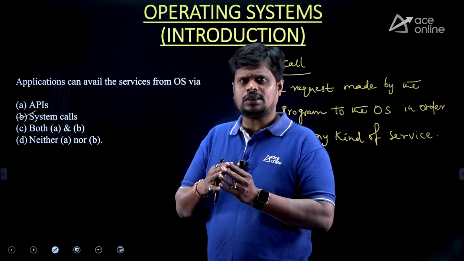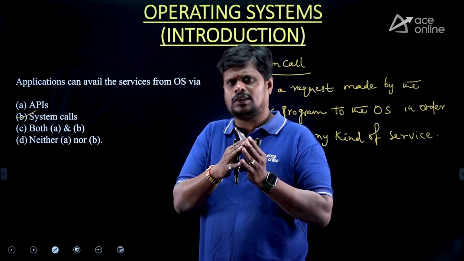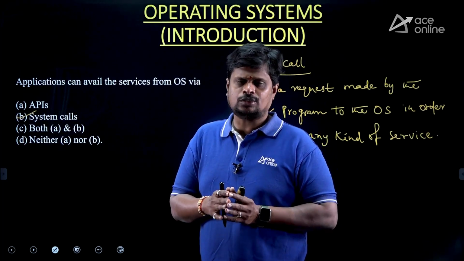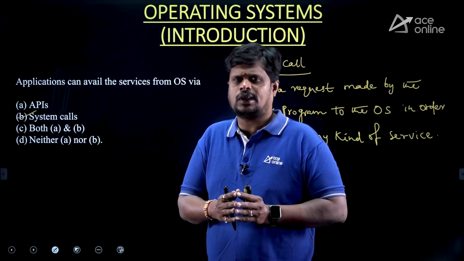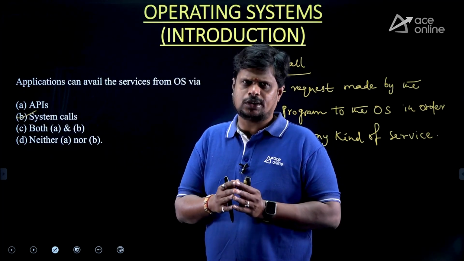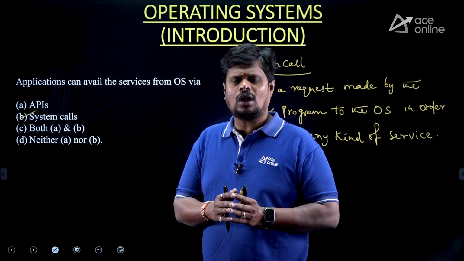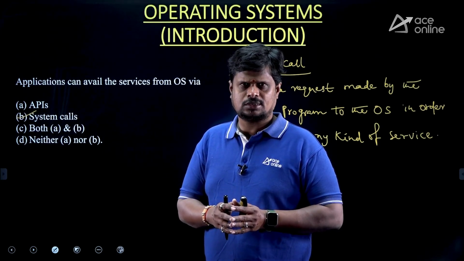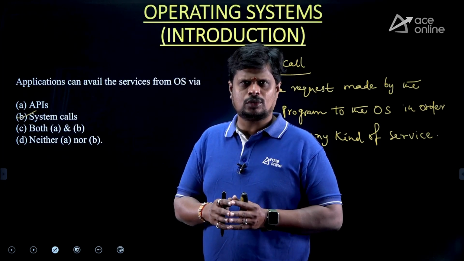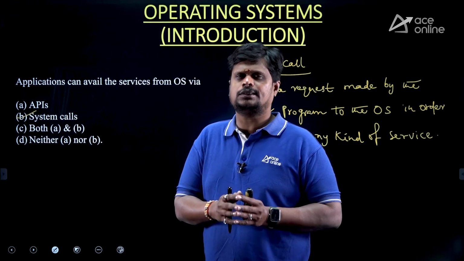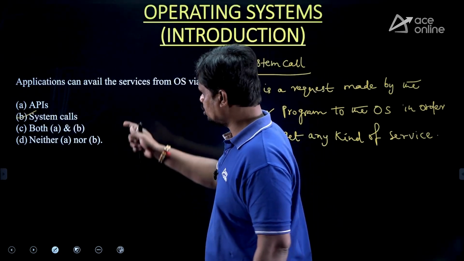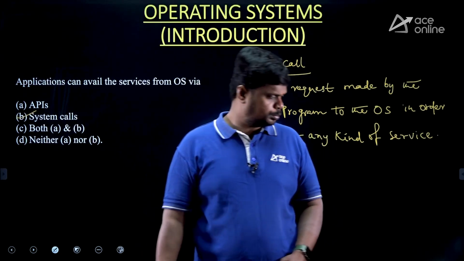The operating system understands system calls only. That is why we say system call is an interface between the OS and user, providing the services to the user applications. Via system call only, the user application can avail the service from the operating system. So that is why it is option B.